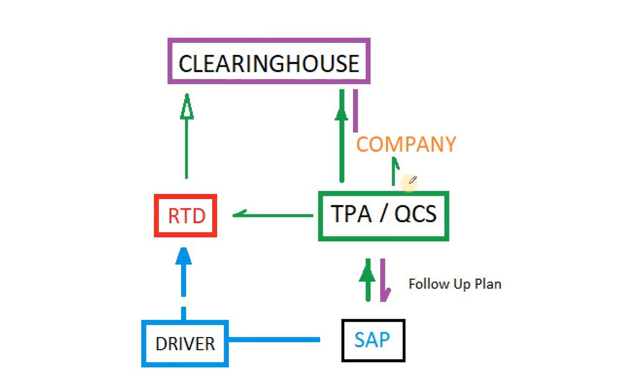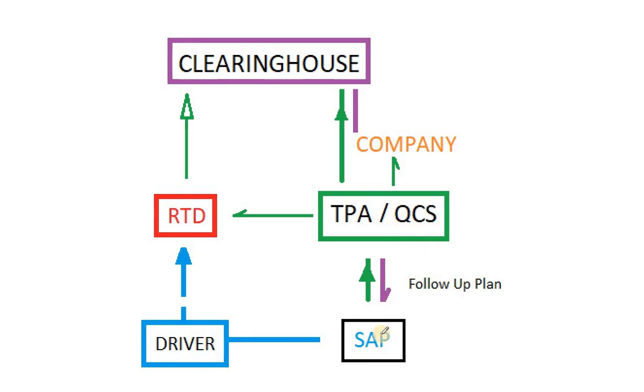If this is a company that has a driver that is in this process, the SAP can contact the company as well directly, but this information needs to stay separate and confidential from the driver. So drivers that are owner operators obviously cannot have information sent to the company because it is them as a driver. So that's where the TPA comes in that case.